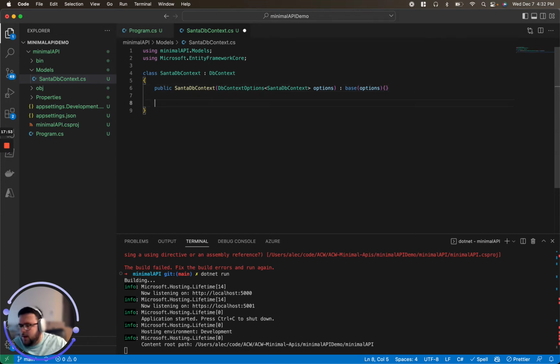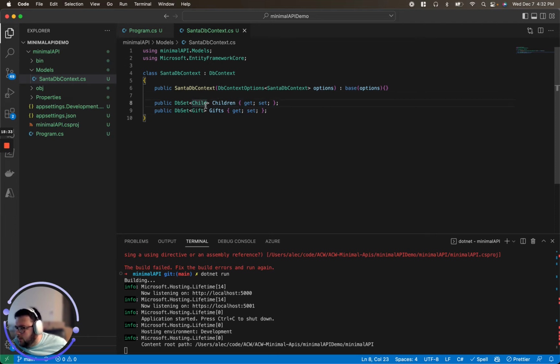And then, because it's EF Core, we have to declare the models we want to use. So we're going to have a DbSet for a Child, and plural is going to be Children. And then get and set methods. And then we're going to do a public DbSet for Gift. So every child is going to obviously want gifts for Christmas. So we're going to go ahead and get that going. And we need some semicolons.